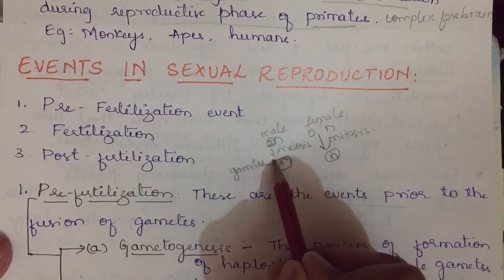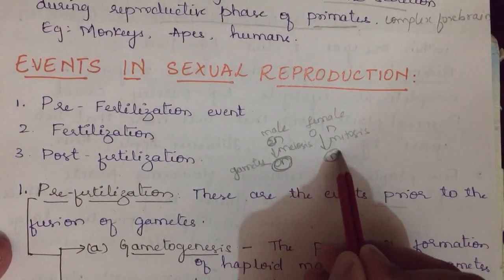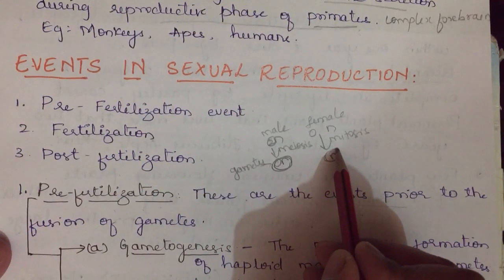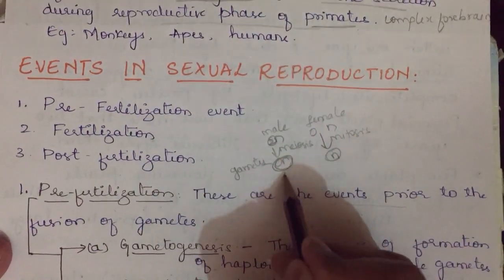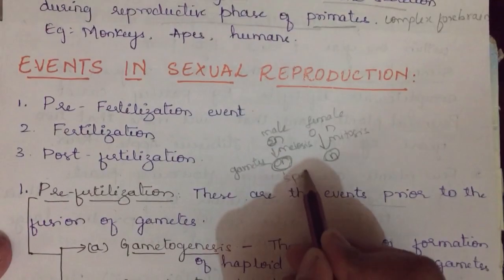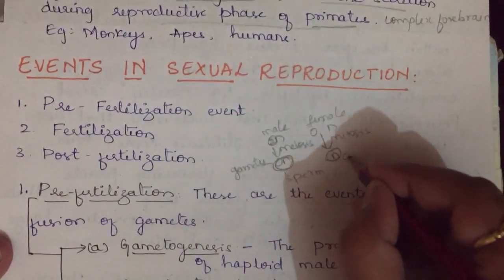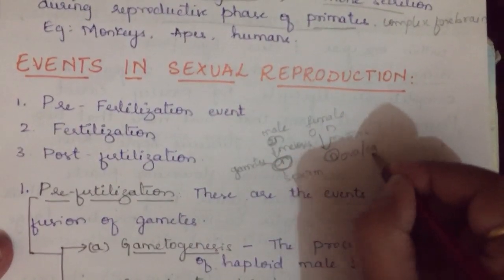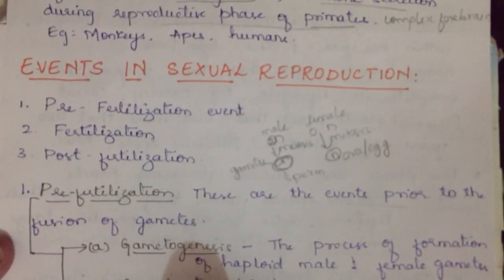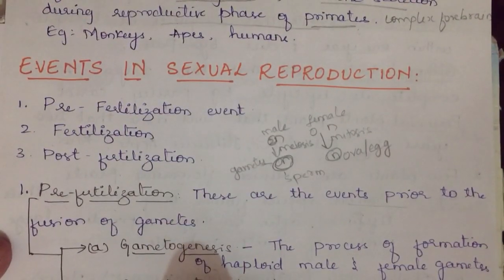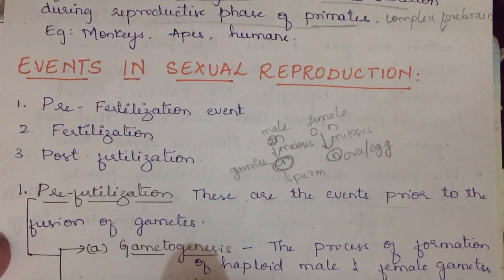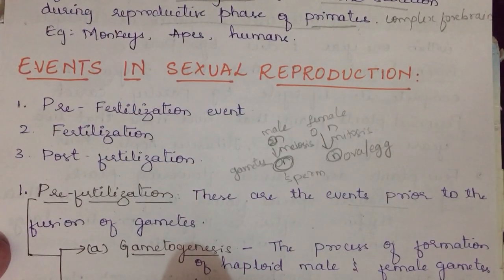Here a male gamete has been formed, and here a female gamete. If we talk about human gametes, the male will produce sperm and the female will produce ova, or egg. These are the gametes produced in human beings. In plants, the male produces a male gamete and the female produces a female gamete called the egg or ovum. The male gamete is transferred through the pollen grain.